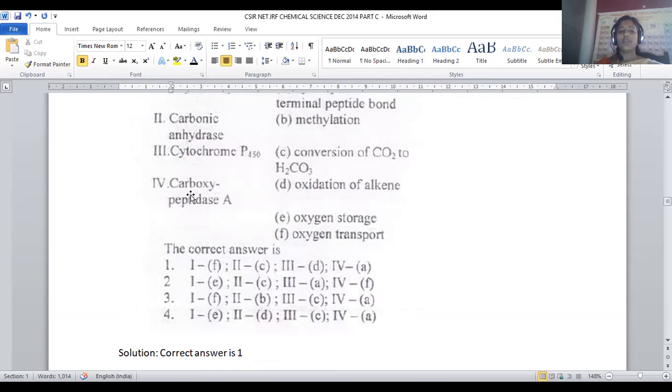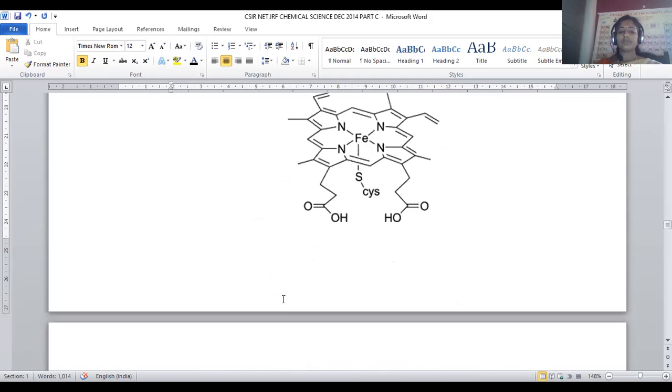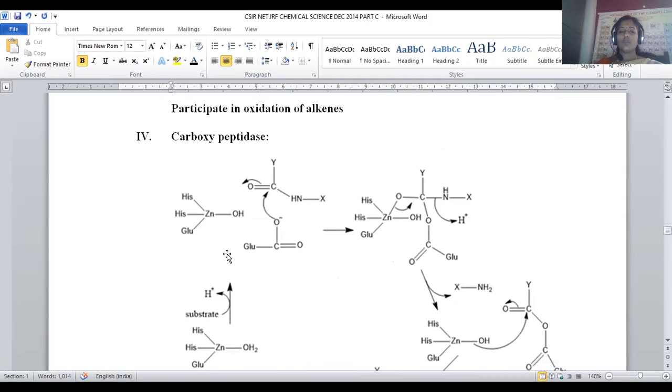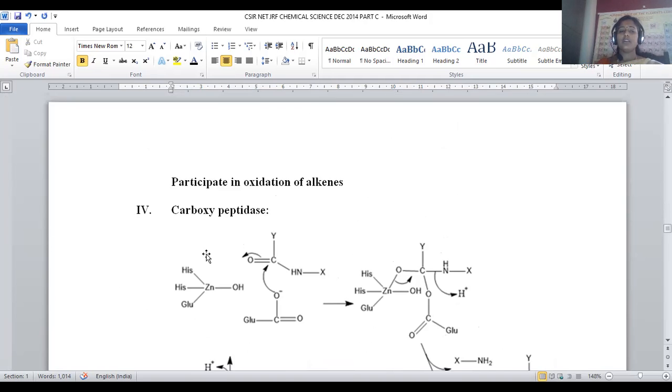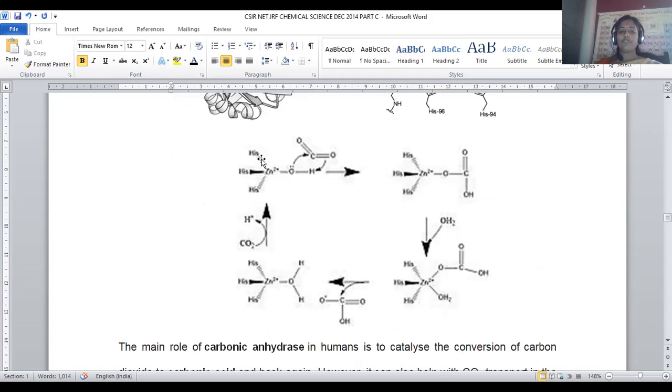And the fourth option, the last one, is carboxypeptidase A. Within the question itself the answer is there. Peptidase means it is used to hydrolyze, to cleave the peptide linkages. That means protein bonds will be cleaved in the presence of the carboxypeptidase A enzyme. So let us see what carboxypeptidase is. Carboxypeptidase is again a zinc-bound enzyme. It is leucine to histidine. Earlier, in carbonic anhydrase, if you see, all are histidine moieties, right? In carbonic anhydrase you can find all histidine.